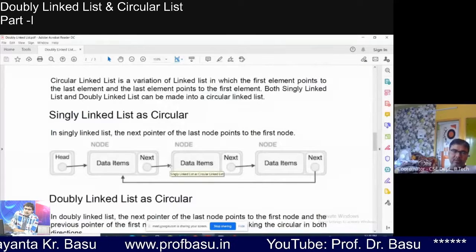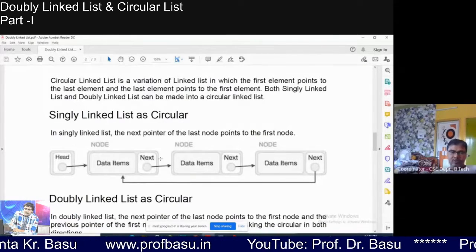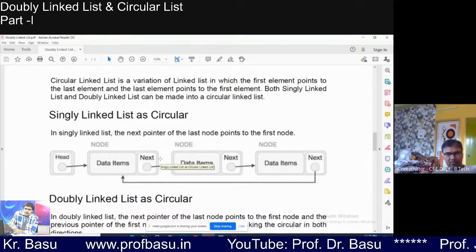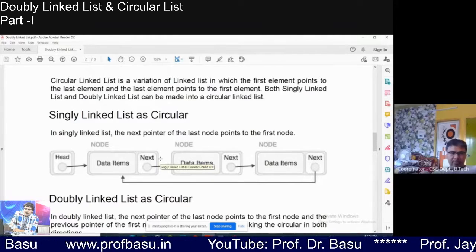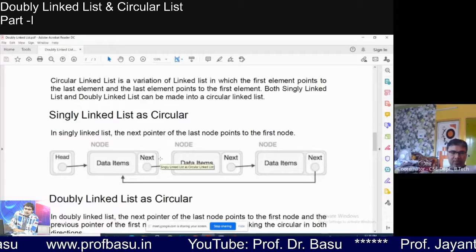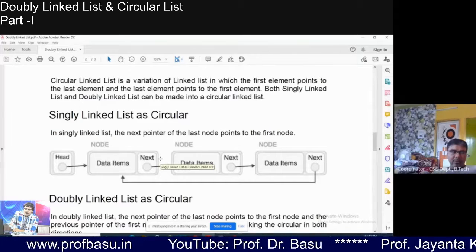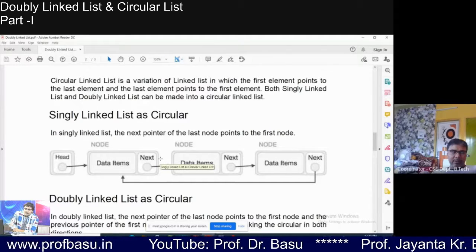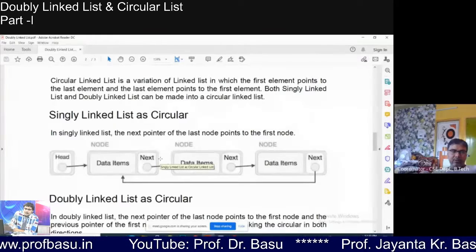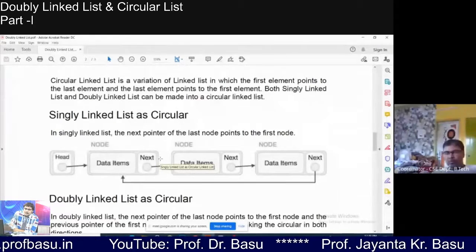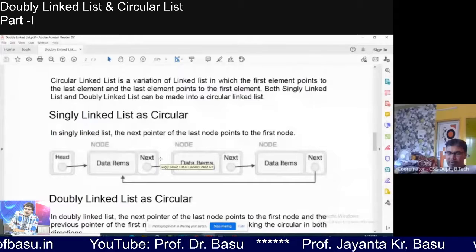So the doubly circular list takes care of all these constraints, and it is much more efficient. It has the best efficiency in terms of processing, but not in terms of memory space. Anyways, nowadays memory is not a problem, so you have to take care of the time.